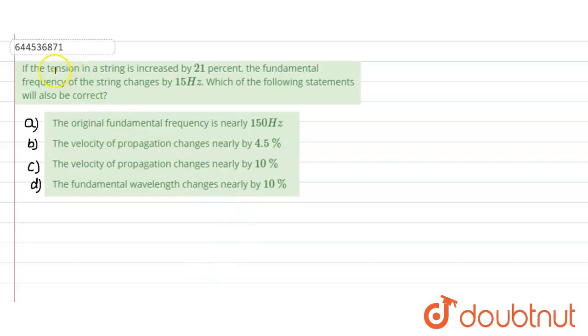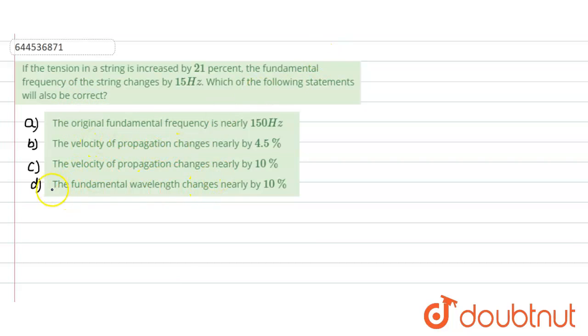In this question, it is given that if the tension in a string is increased by 21%, the fundamental frequency of the string changes by 15 Hz. Now, which of the following statements will also be correct? The statements are regarding the fundamental frequency, the velocity of propagation, and the fundamental wavelength.